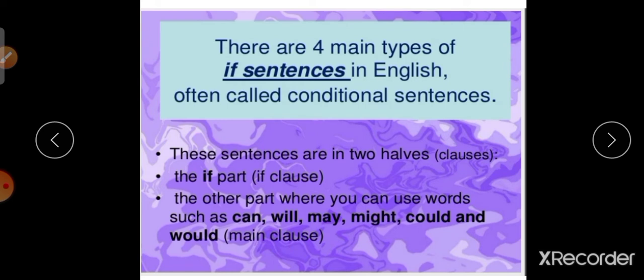The first one is the if clause and the second one is the main clause. These two clauses are very important in conditional sentences.